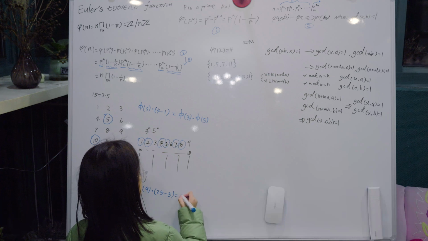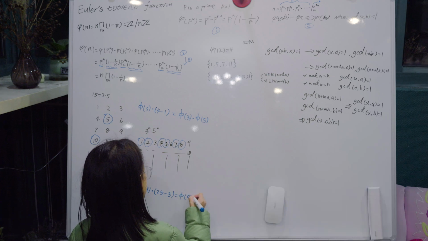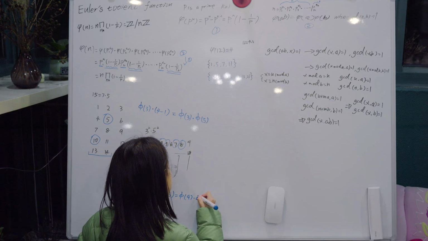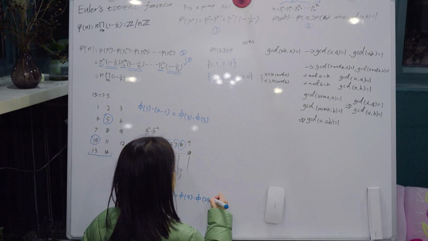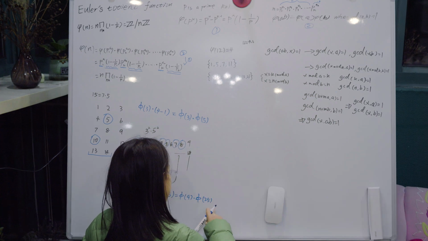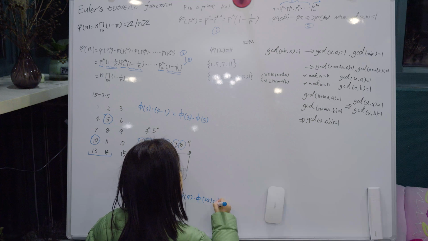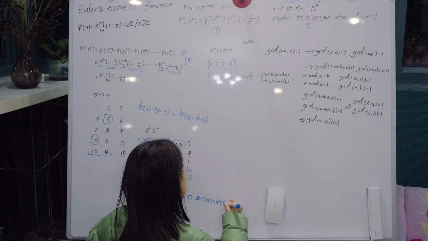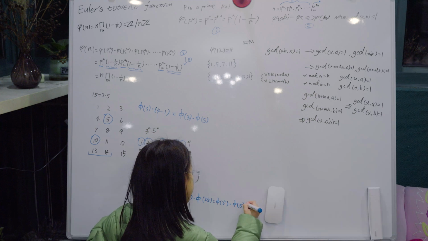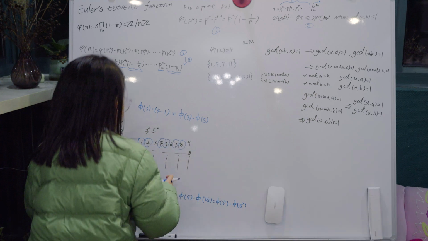And that is equal to φ of 9, right? φ of 9, and then times φ of 25. And this actually is, we should write it as φ of 3 squared times φ of 5 squared. Right, so this is our